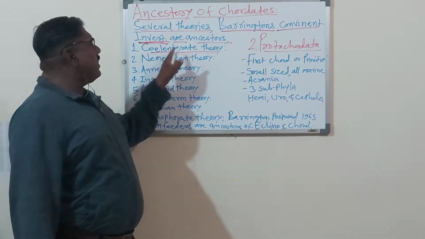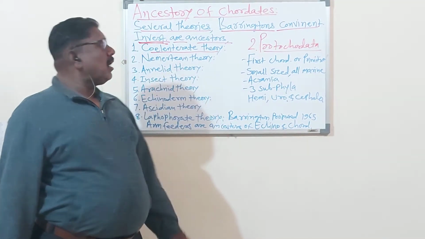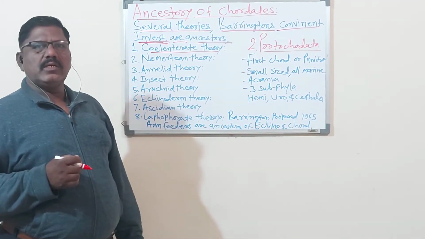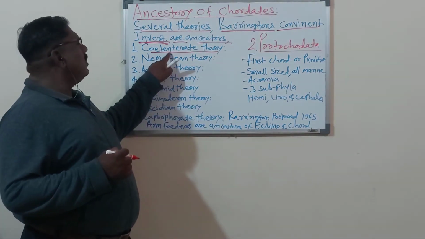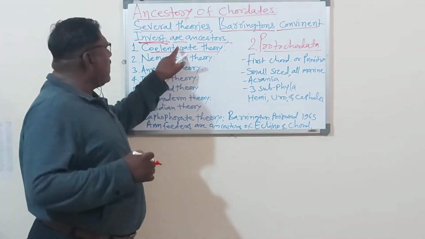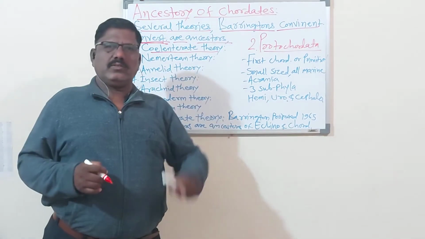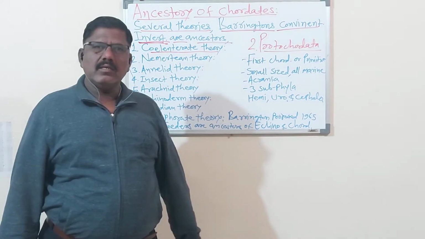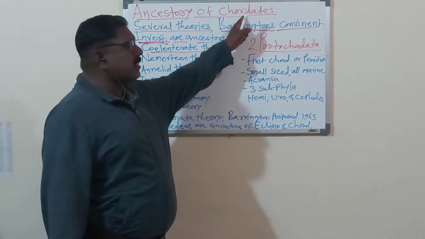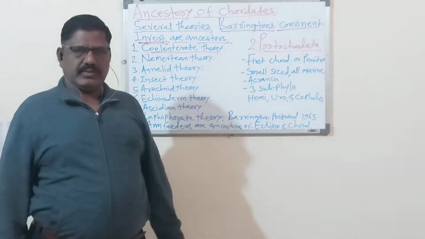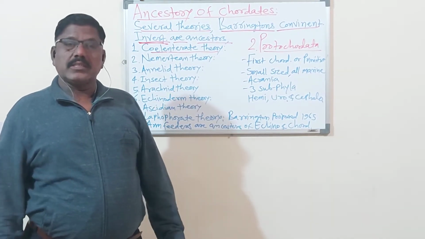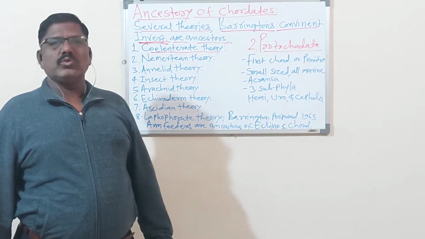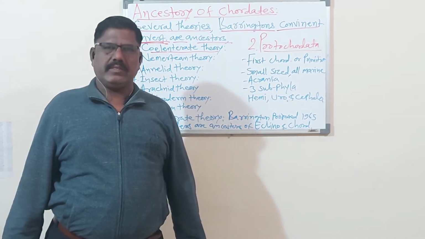Here, the cylindrid theory about the ancestry of coordinates suggests that today's all coordinates are evolved from the cylindrids, or cylindrids are the ancestors of the coordinates. Cylindrid theory suggests that the coordinates' ancestors are the cylindrids. Remember, very simple. Cylindrid animal हे coordinate animal चे पूर्वज आहे, ancestors आहे. So that study is called the cylindrid theory.